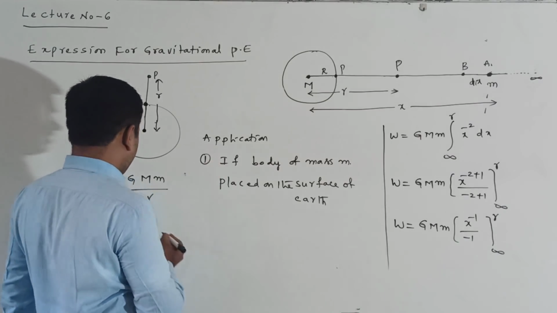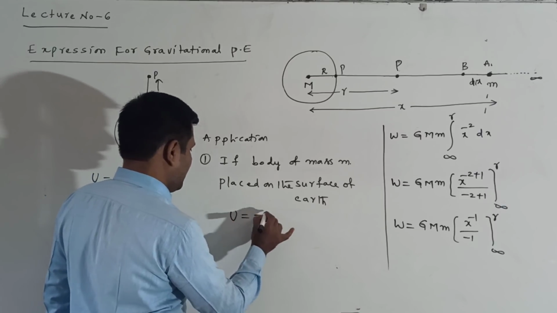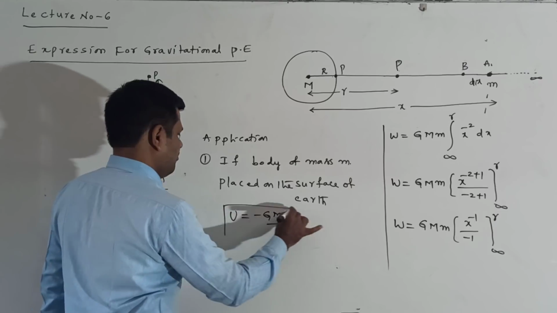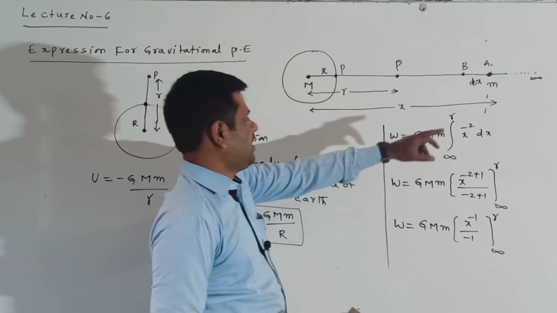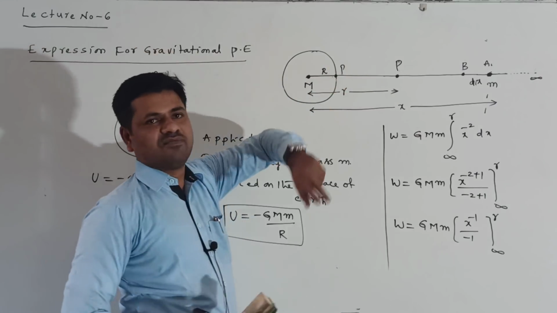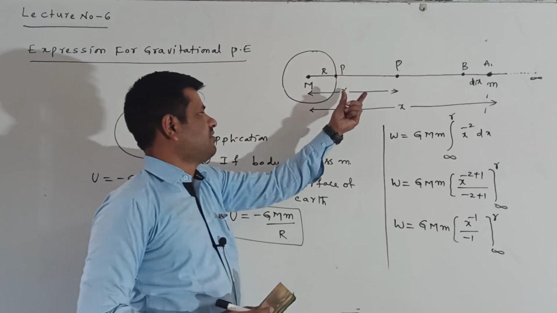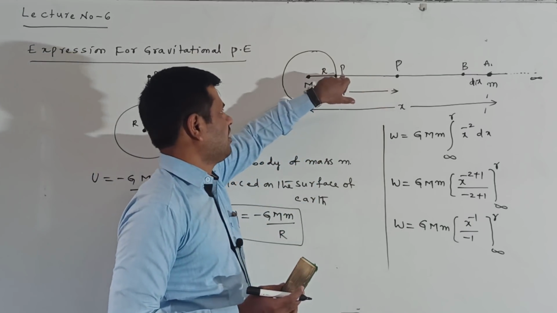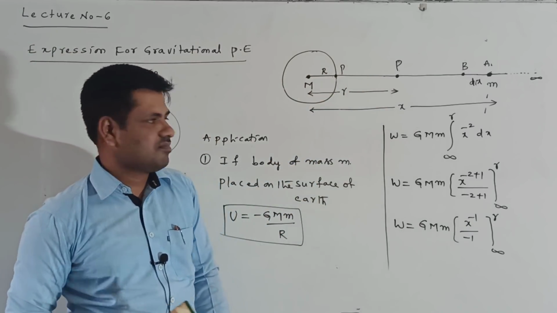So here, in the place of small r, I write G into capital M into small m by capital R, because I am bringing the body from infinity to a point that I am placing on the surface of the Earth. When placing it on the surface, r becomes capital R.